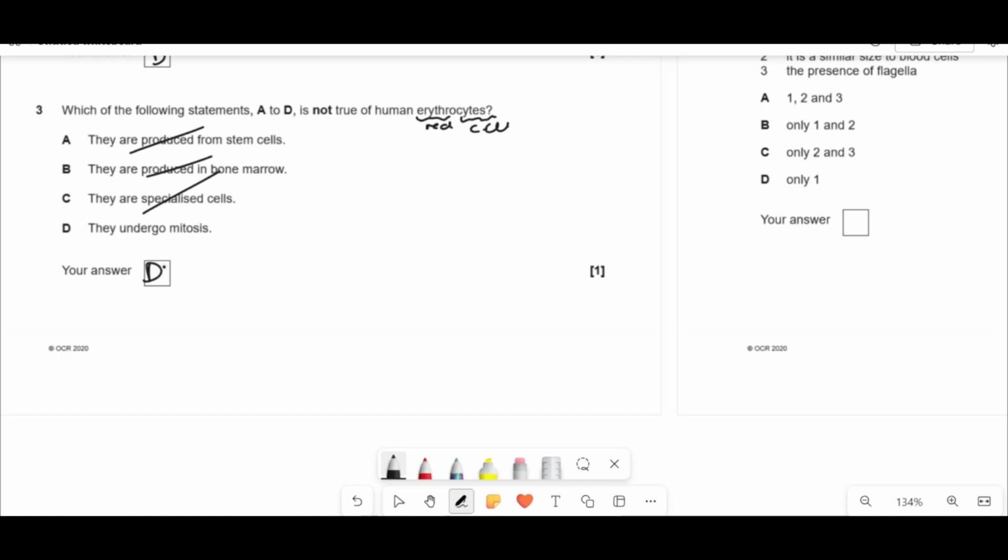No, they do not. Because erythrocytes eventually just get rid of practically everything and are just hemoglobin carriers. So when they've reached that point where they've specialized, they can't undergo mitosis any further. They're just doing the job. And then they eventually get destroyed in the liver or spleen.